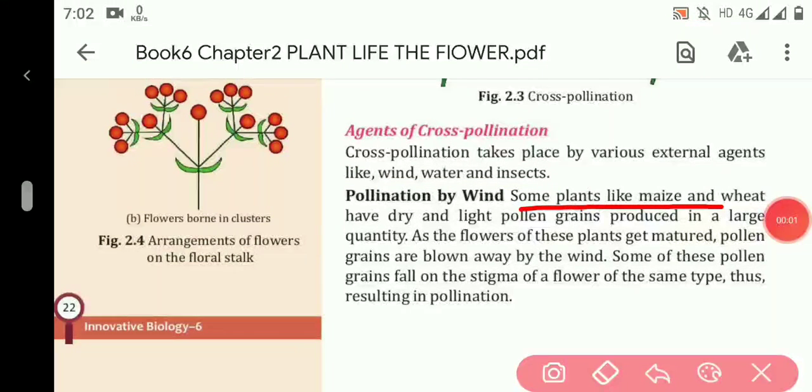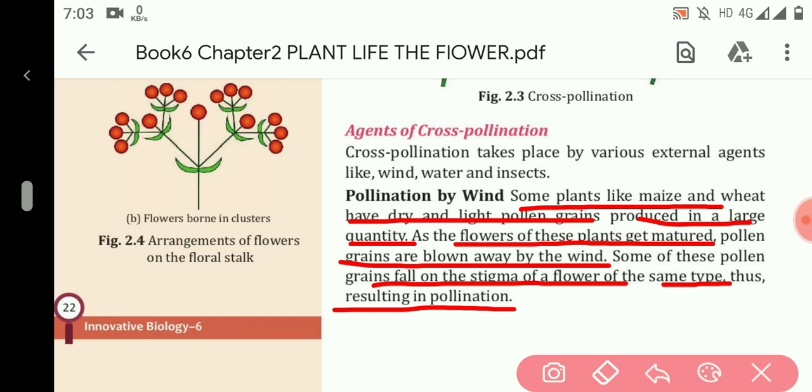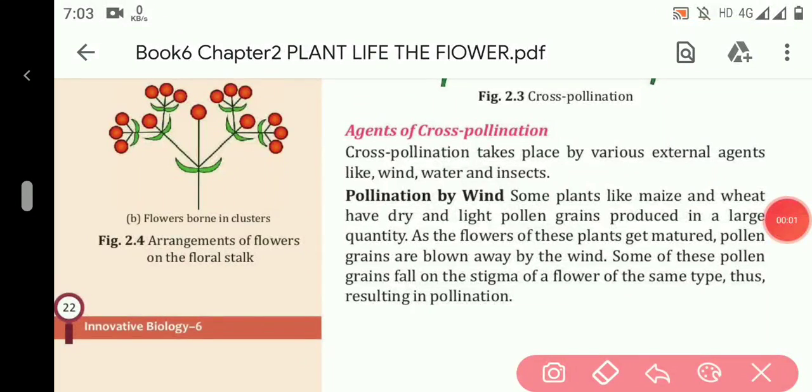Some plants like maize and wheat have dry and light pollen grains produced in a large quantity. When the flowers of these plants mature, pollen grains are blown away by the wind. Some of these pollen grains fall on the stigma of a flower of the same type of plant, thus resulting in pollination by the wind.